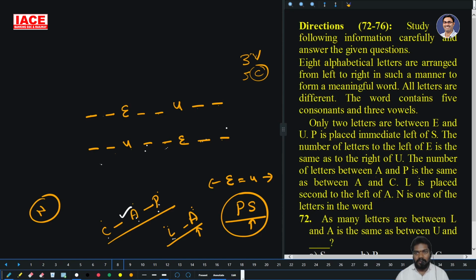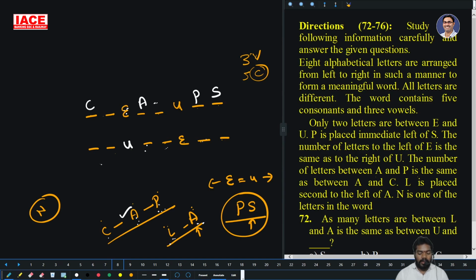And coming to this case, take it as this, E, P. Now A and P one person, A and C one person is not possible. Then P and A should be two persons, and A and C should be two persons.